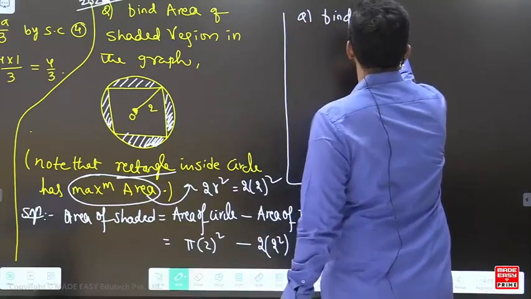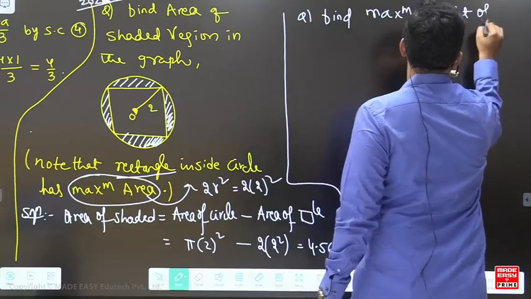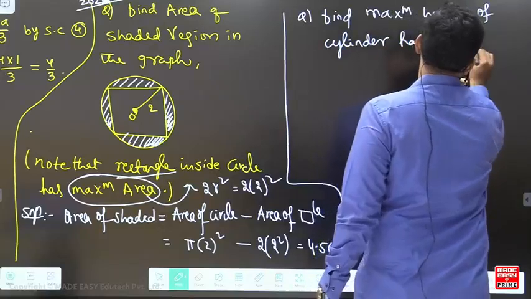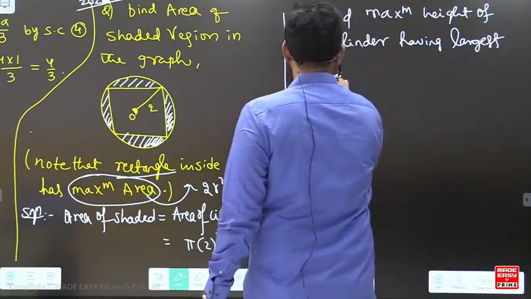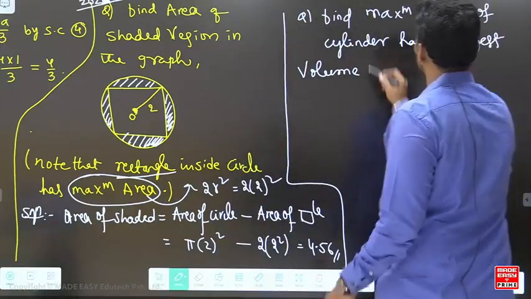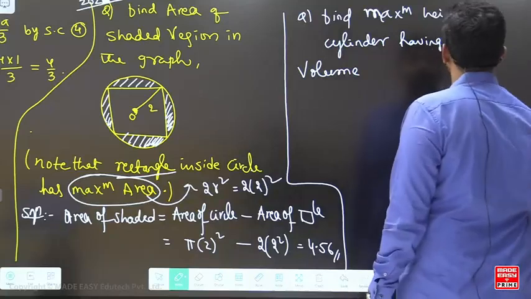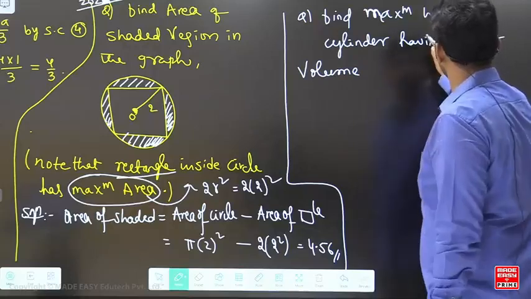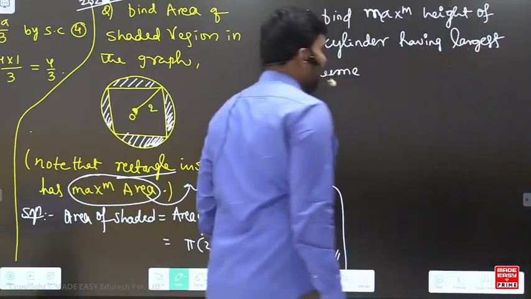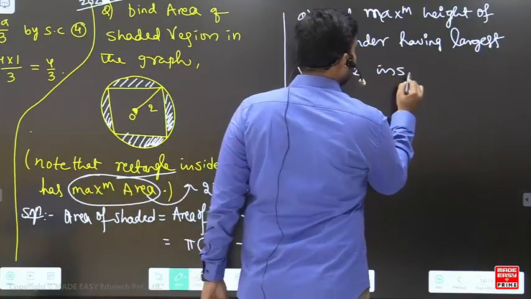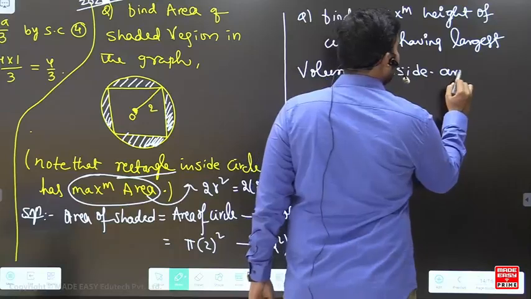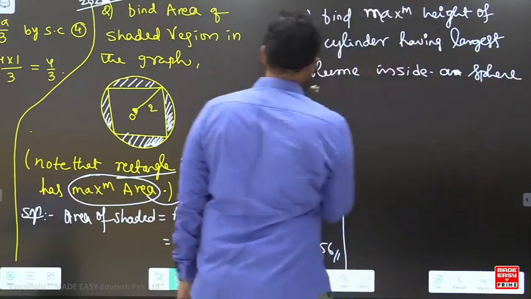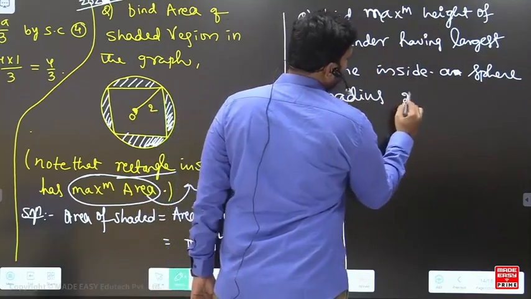Chalo, find the maximum height of the cylinder having the largest volume inside a sphere of radius 2 units.